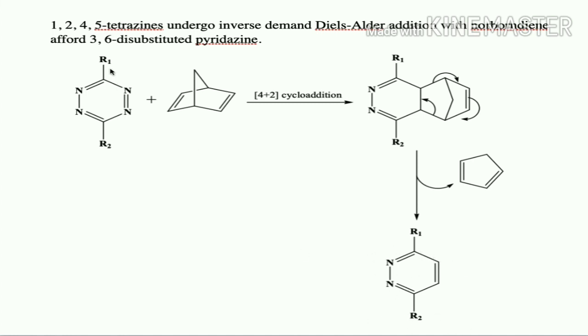So this tetrazine is going to act as electron deficient diene, and reacts with the dienophile. So there will be formation of this adduct. This will undergo retro Diels-Alder reaction, thereby losing cyclopentadiene, and thereby it is going to offer 3,6 disubstituted pyridazine. So this is how we can get disubstituted product.